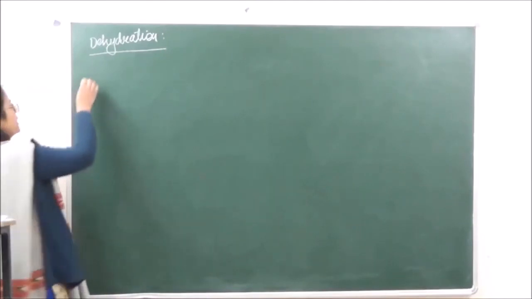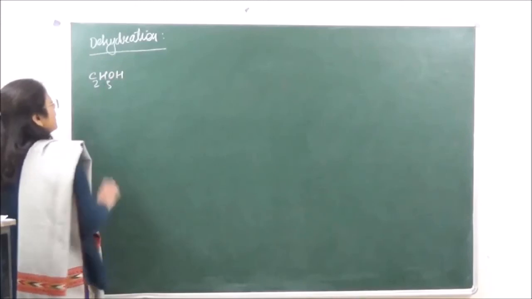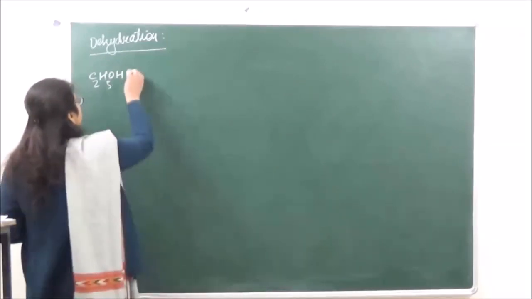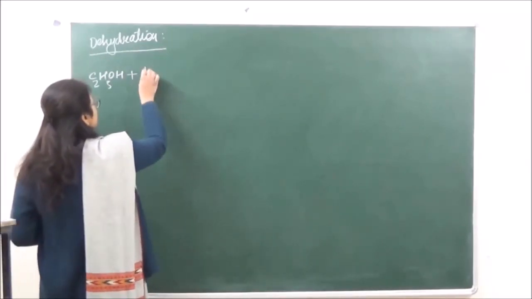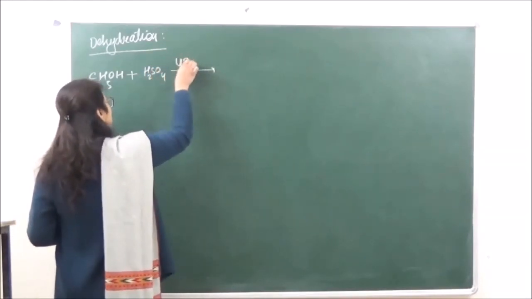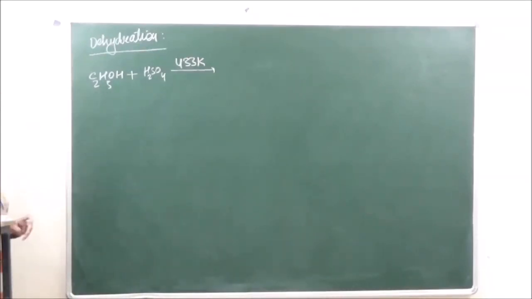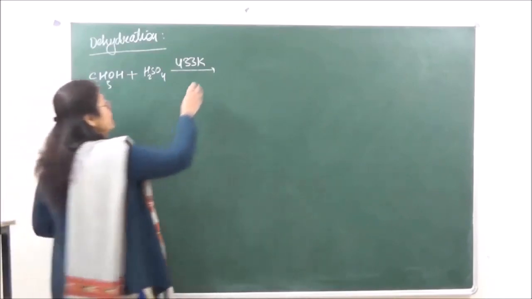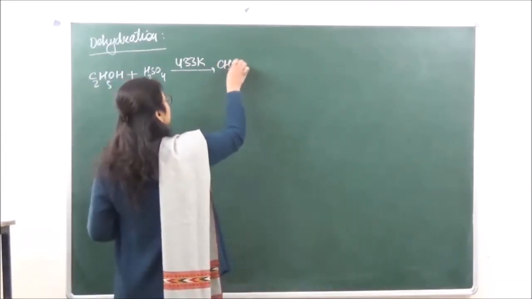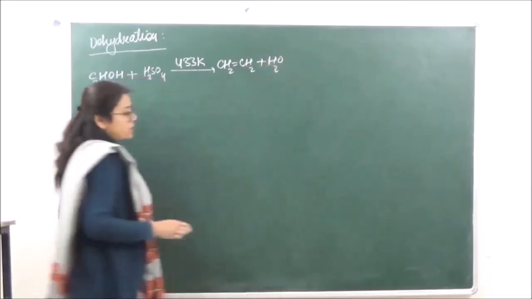Now whenever we are taking C2H5OH and reacting this with concentrated H2SO4 at a temperature of 433 Kelvin, this is going to abstract a water molecule from alcohol to yield alkenes. So we have over here CH2 double bond CH2 plus water.